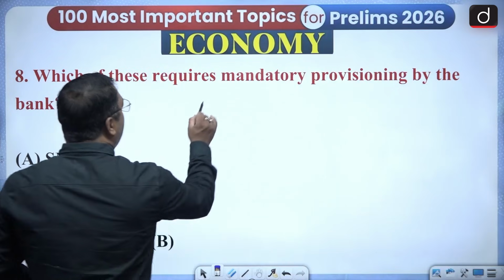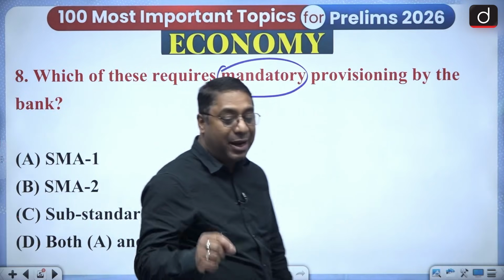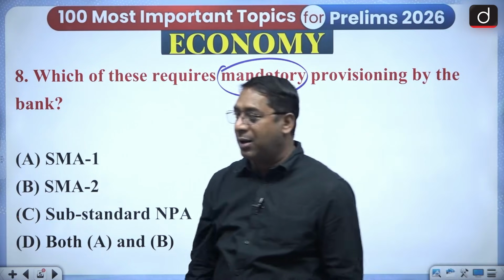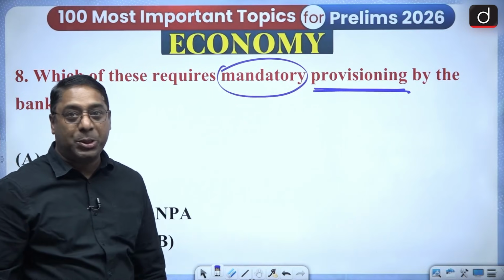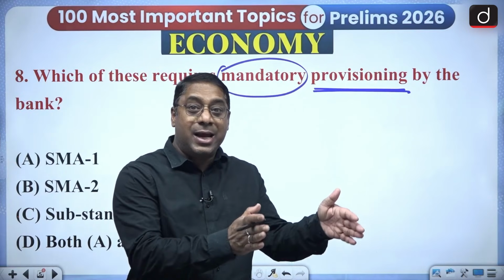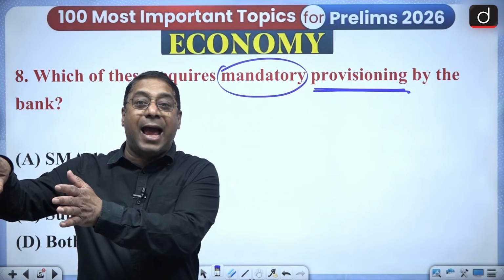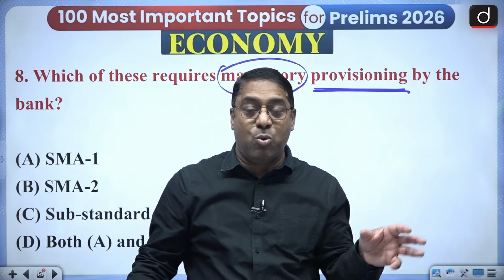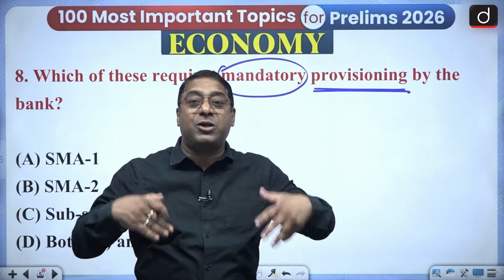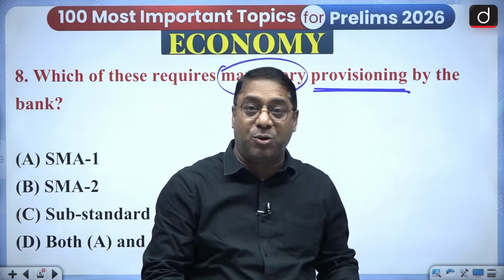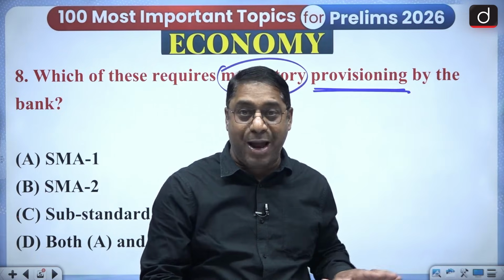Which of these require mandatory provision by the bank? Mandatory means it is very, very essential. Now, do you know what provisioning is? The bank sets a certain amount aside from the total profit. Whatever the total profit, it keeps a certain amount aside. Why? Because if it is going to bear a loss, it can be adjusted with that. That is provisioning. That is the safety buffer which the banks keep.